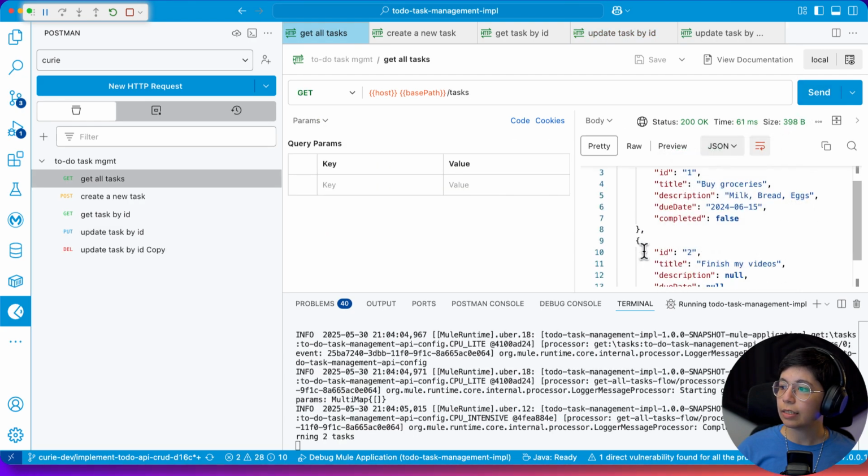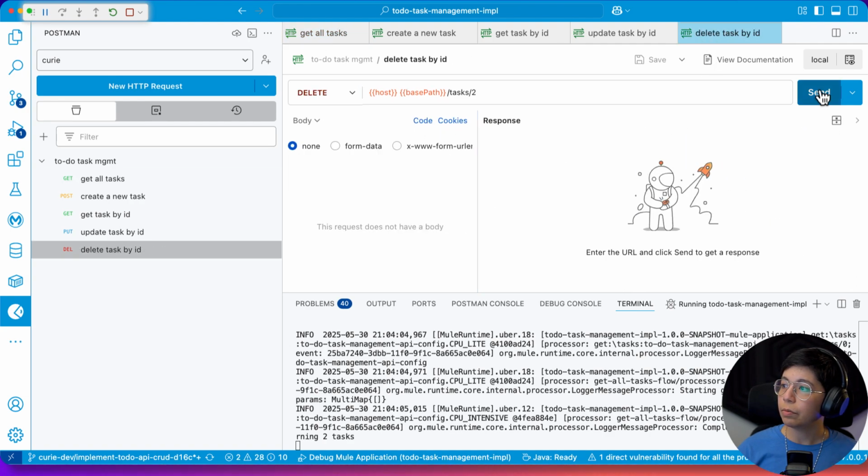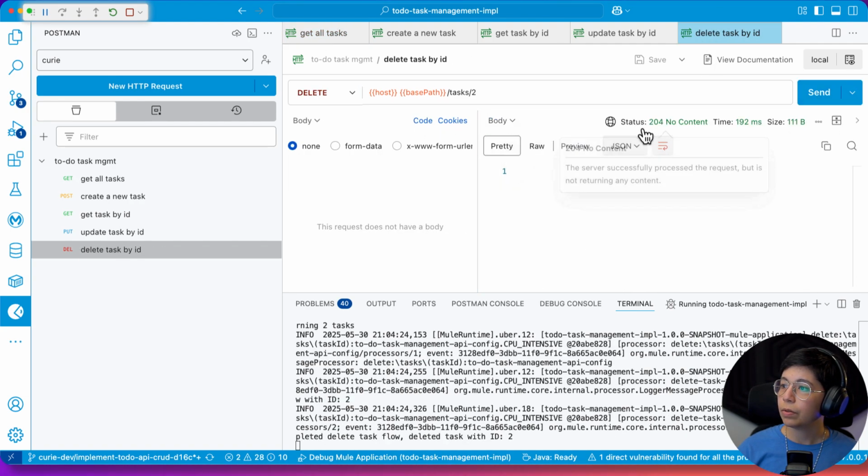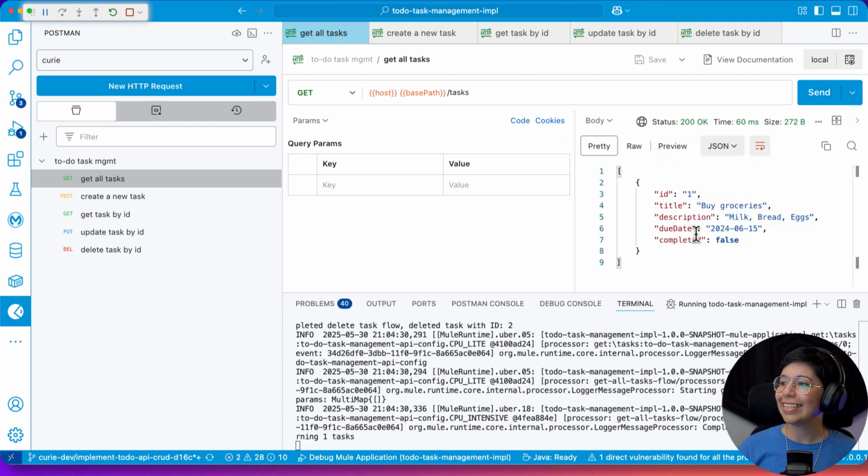And finally, let's see the delete. So right now we have ID 2. So let's go ahead and remove ID 2. So 204 no content. I hope that means that worked. And yes, it worked. Oh my god, this is so cool.